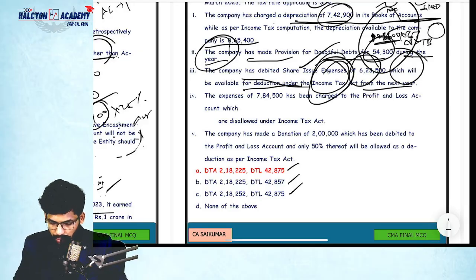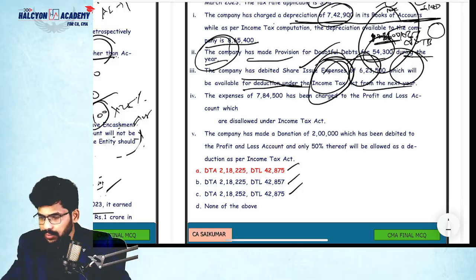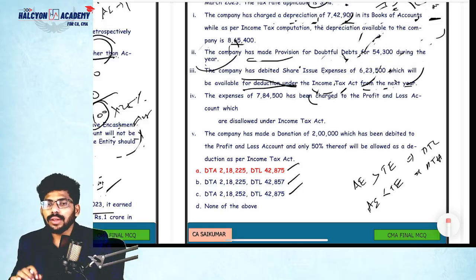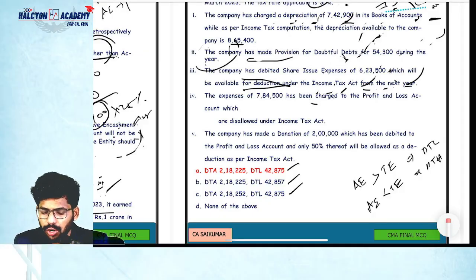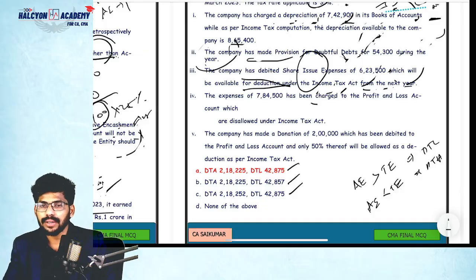So 623,500 into 35%. How much? Share issue expenses will not be allowed as per Income Tax Act. Correct?